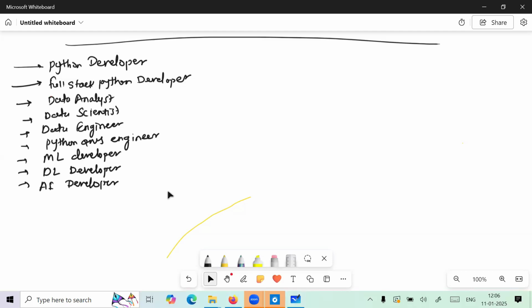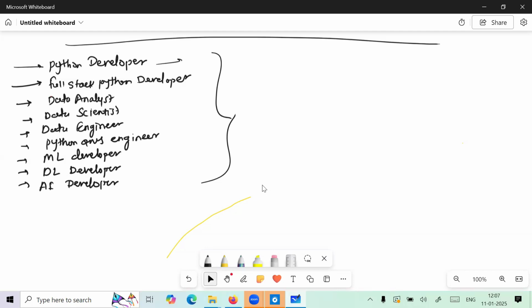Just be concentrated, guys. You'll get the fun here. Why am I writing this here? Because there is a reason. So after learning Python, what roles are we getting? Python developer, full stack Python developer, data analyst, data scientist, data engineer, Python AWS engineer, machine learning, deep learning, and AI development. Among all roles, which one has the highest package? We have to see here which role has the highest package.